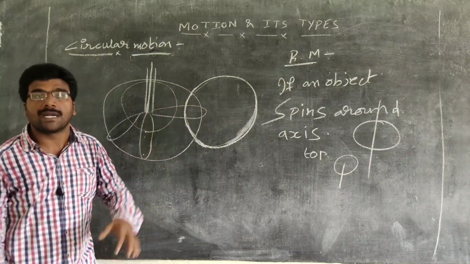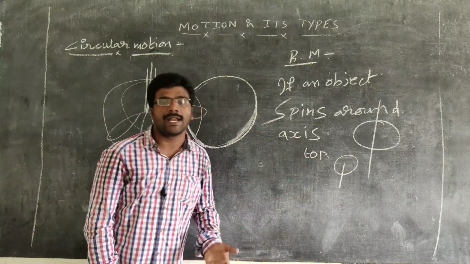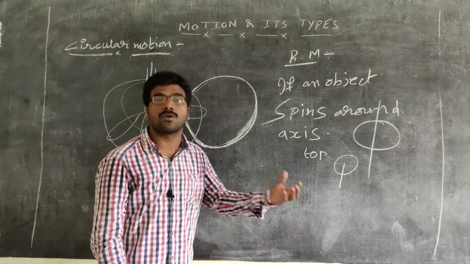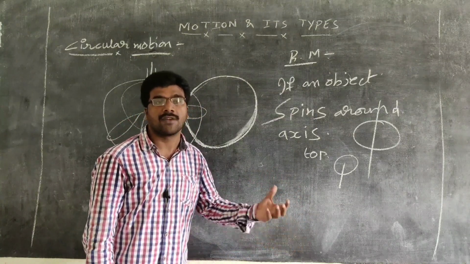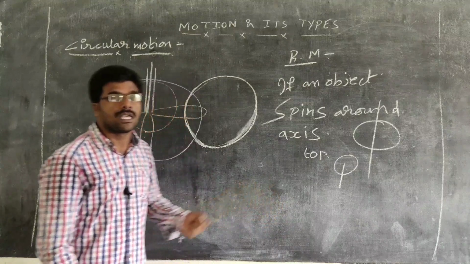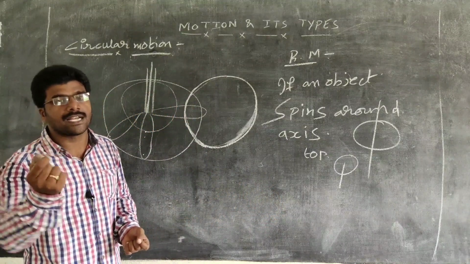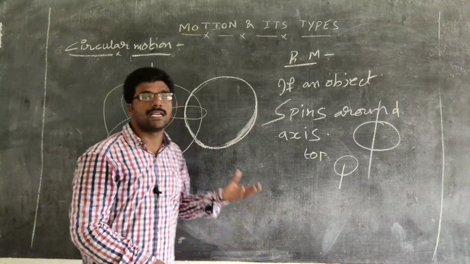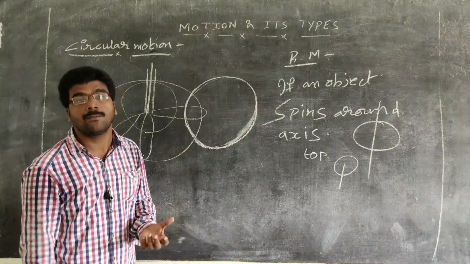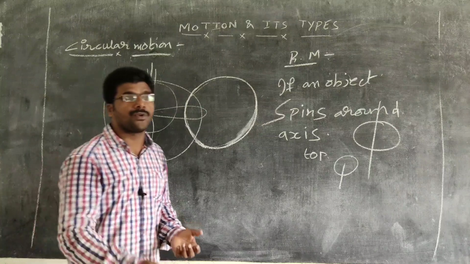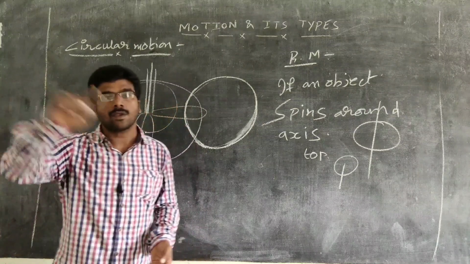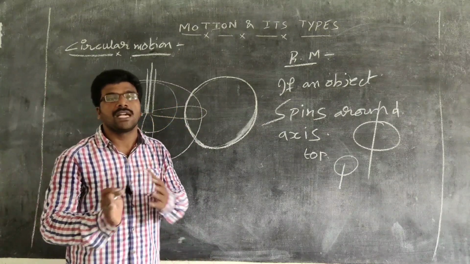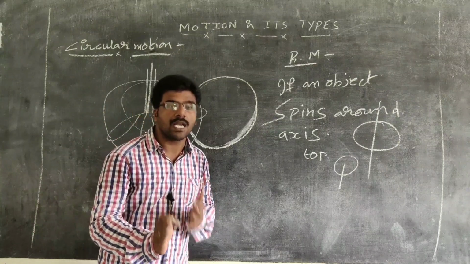Circular motion. But if you take the entire fan as an object, it undergoes rotational motion. Carefully listen. If you take a point object, it undergoes circular motion. If you take the entire object, it undergoes rotational motion. In the same way, the potter's wheel is an example of rotational motion.